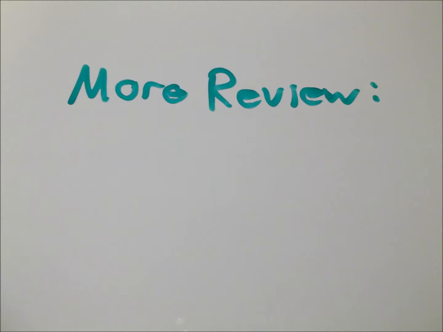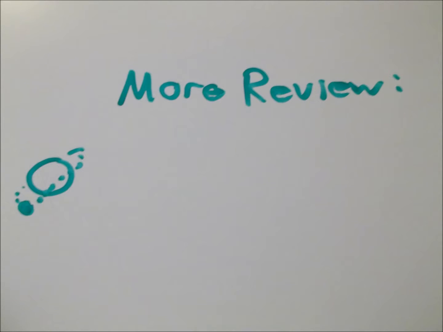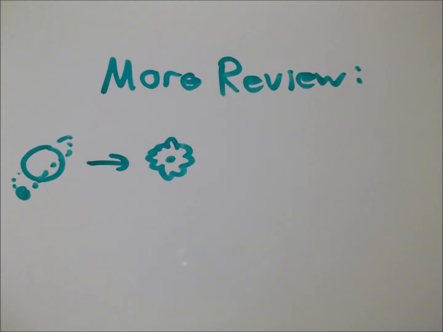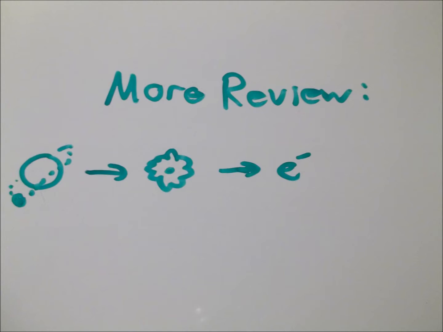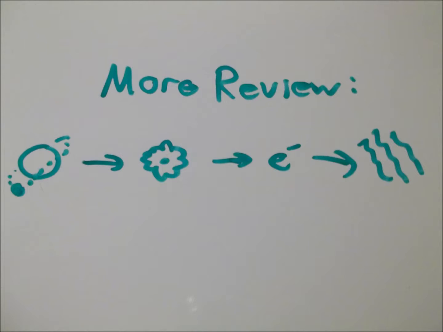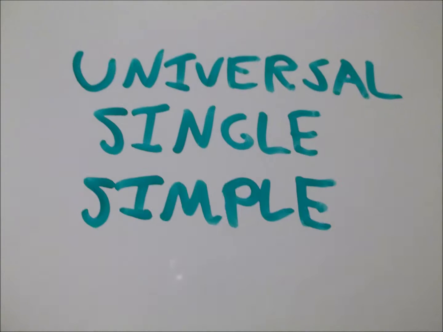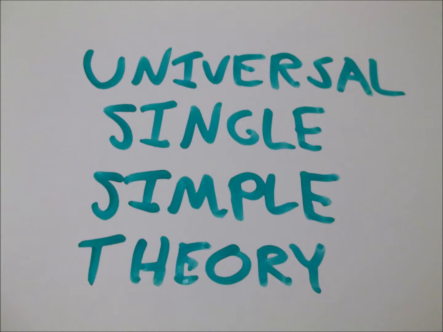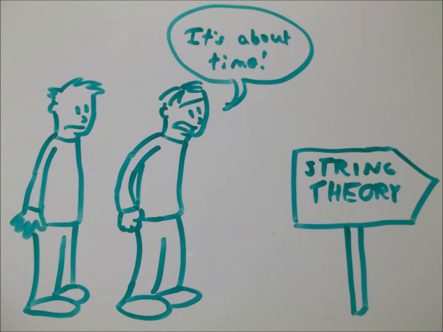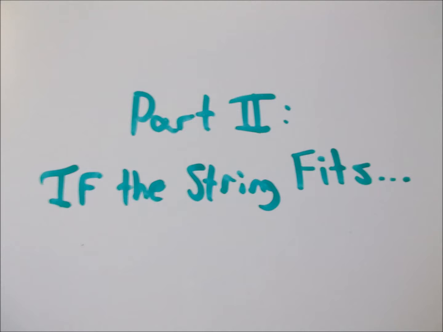Before we move on to part 2, let's review real quick. Physics tried to unlock the secrets of how stuff worked, but thanks to the discovery of nanoscopic particles, we need to rethink how we looked at physics. And when even the rules of particle and quantum physics didn't agree, we had to change our view again. What we needed was a universal, single, simple theory of how it all fit together. And this is where string theory comes in. Part 2. If the string fits.